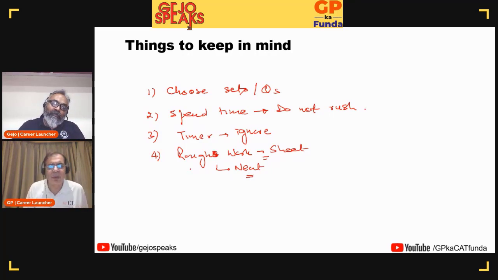Just to add to what you're saying, Jijo, my recommendation to students is one set means one sheet of paper. Jot down the data neatly, make a neat and clean table, and use a multicolored pen. You have those 4 colored pens in the market, with red, blue, green, and black color refills.